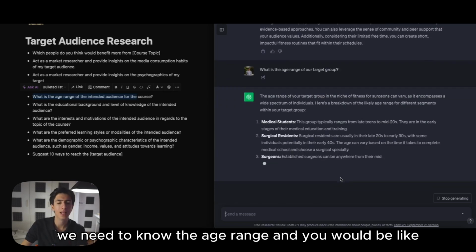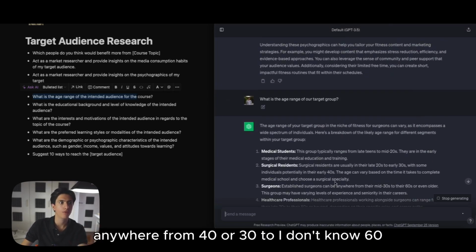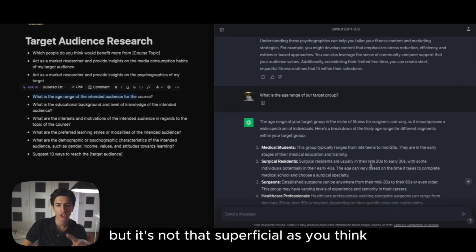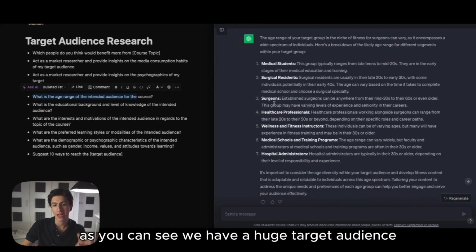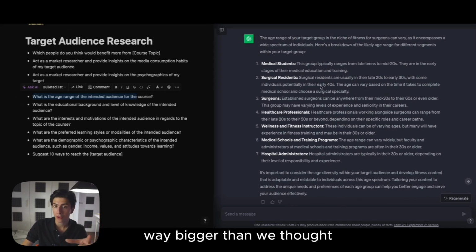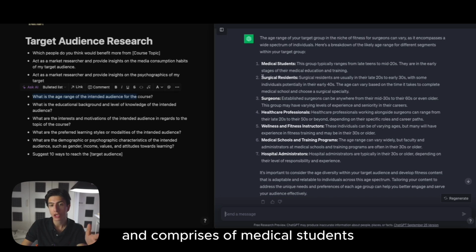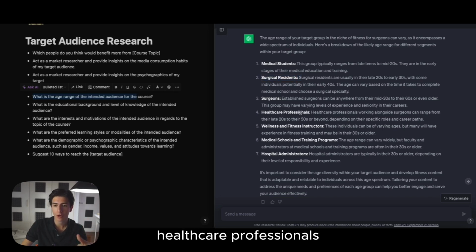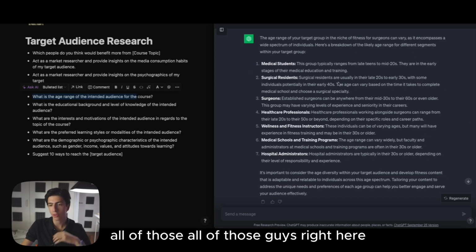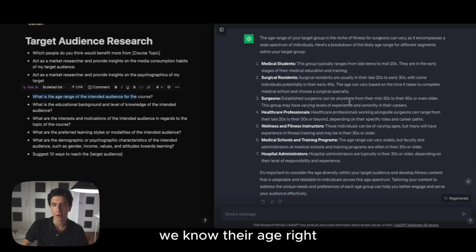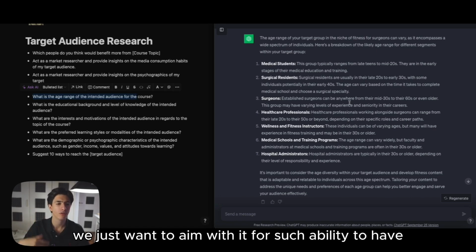And you would be like, okay, surgeons, they're anywhere from 30 or 40 to 60. But it's not that superficial as you think. As you can see, we have a huge target audience, way bigger than we thought. And it comprises medical students, surgical residents, surgeons, healthcare professionals, wellness and fitness instructors, medical schools. We know their age. We just want to input it for ChatGPT to have for future reference.